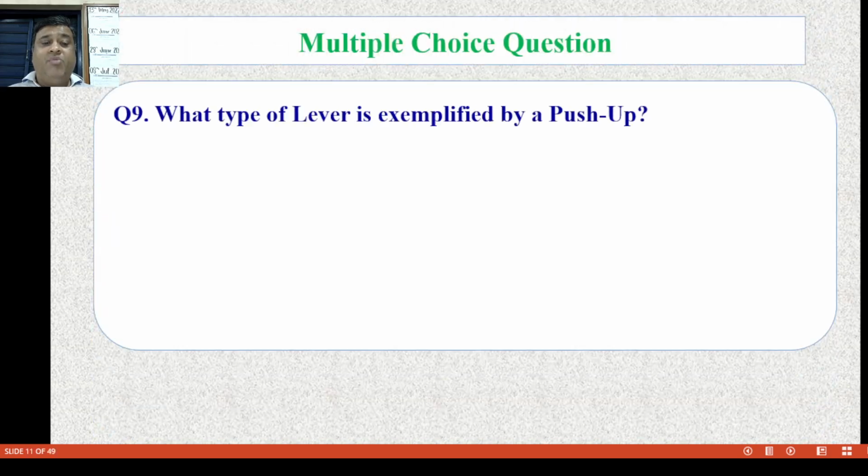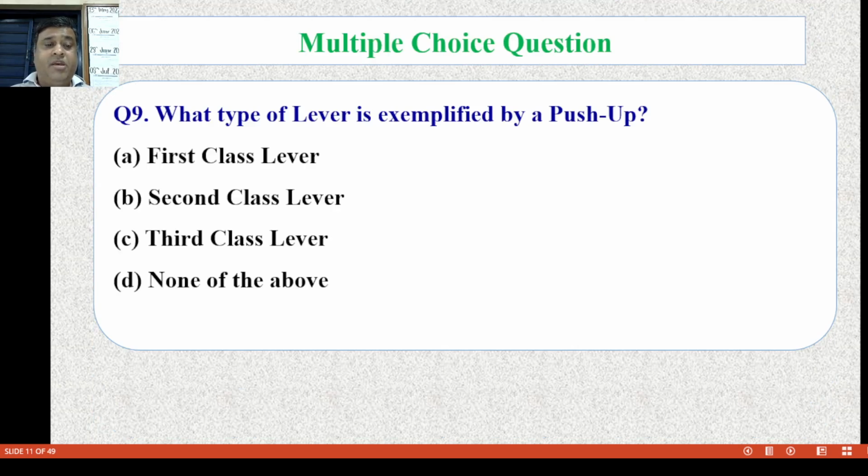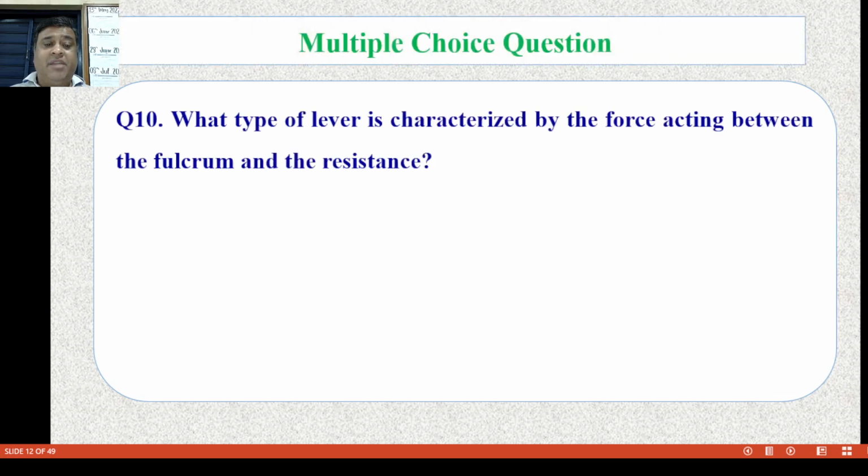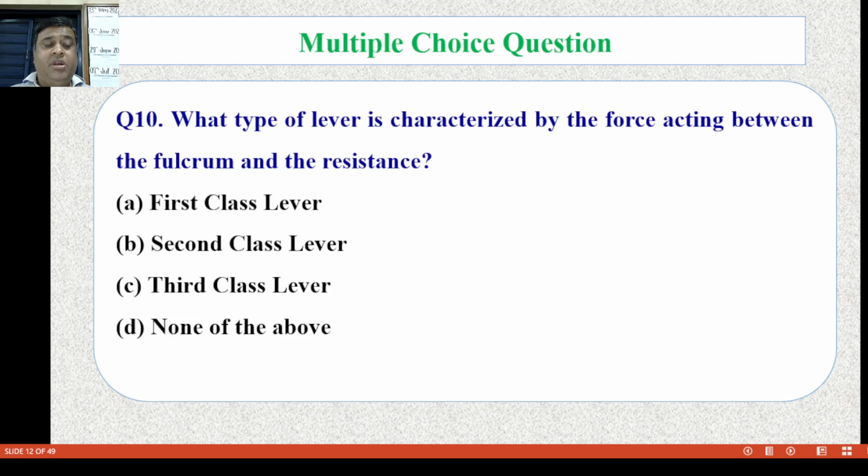Question number 9. What type of lever is exemplified by a push-up? First law of lever, second law of lever, third law of lever, or none of the above. Now the correct answer is B, second law of lever. Question number 10. What type of lever is characterized by the force acting between the fulcrum and the resistance? The options are first class lever, second class lever, third class lever, or none of above. Now the correct answer is C, third class lever.